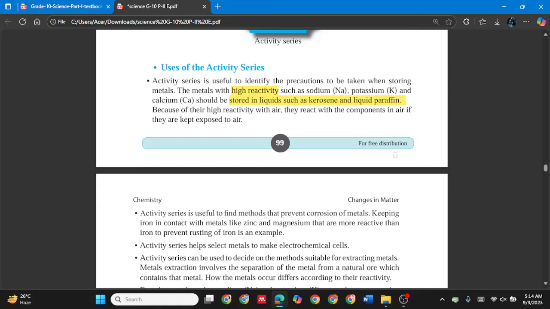Otherwise, because of the high reactivity of these three metals, they are going to react with air and make some other substances rather than their own form. Okay.